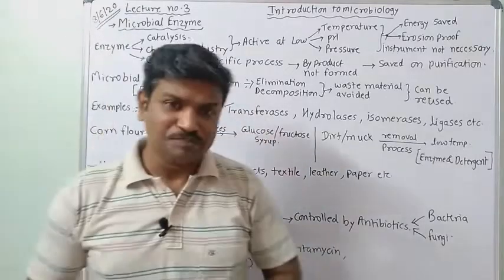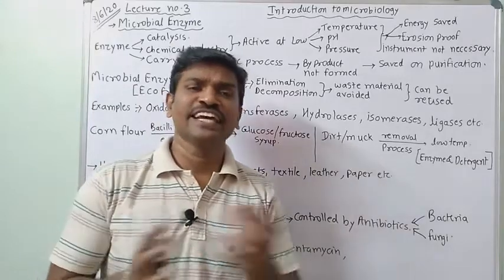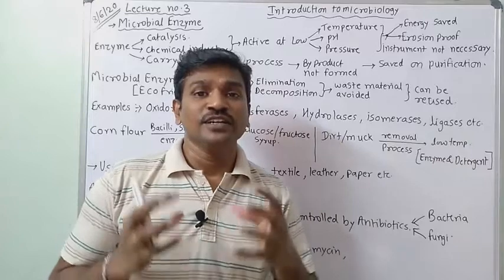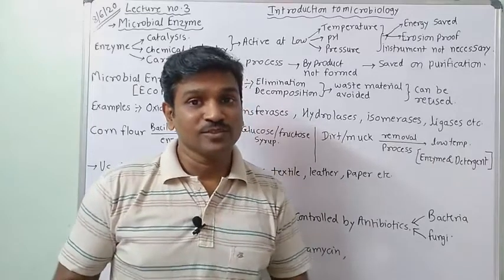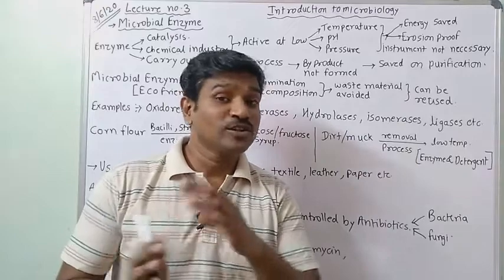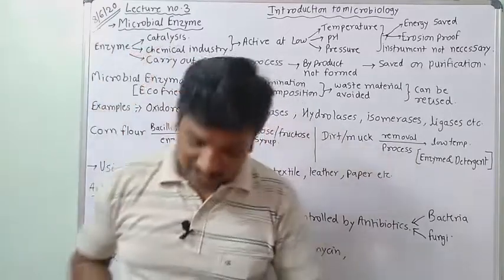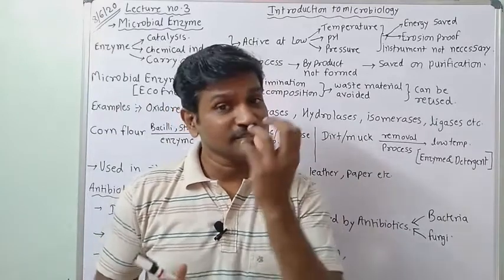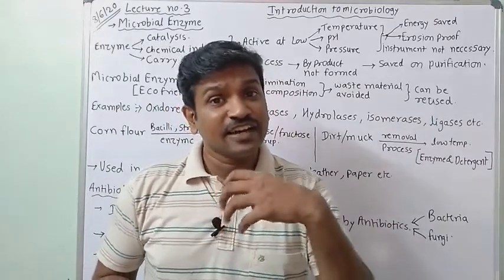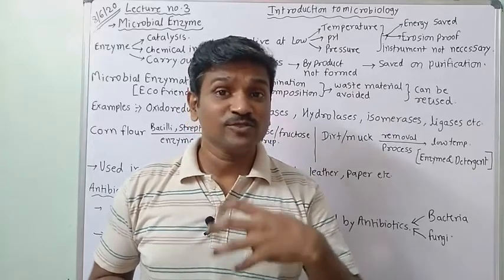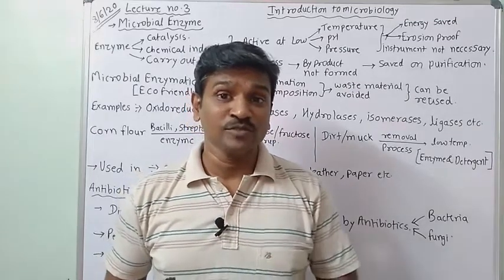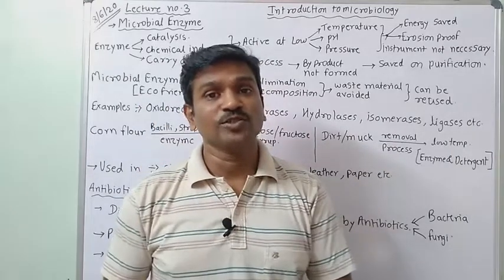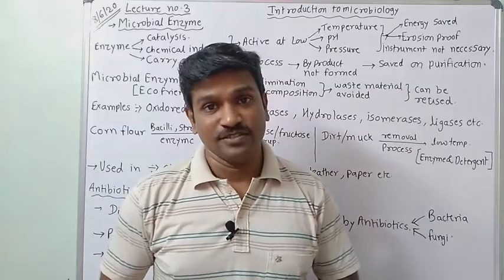See, this enzyme, we know any chemical reaction is there. Any chemical reaction is fastened with the help of one substance that is known as a catalyst. Specifically, we can say that process is known as catalysis. Catalyst is a substance that can enhance the rate of the reaction. रिएक्शन को ज़्यादा फास्ट करने के लिए यूज होता है. So a catalyst is nothing but we can say a substance or molecule which enhances the rate of the chemical reaction.